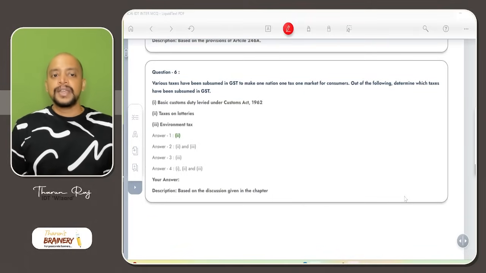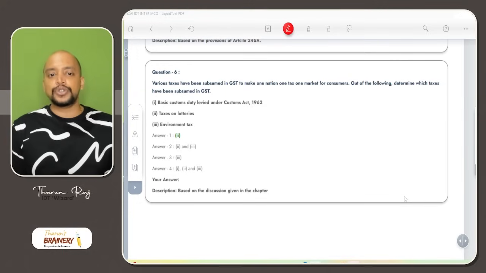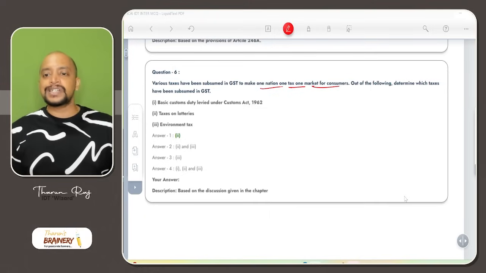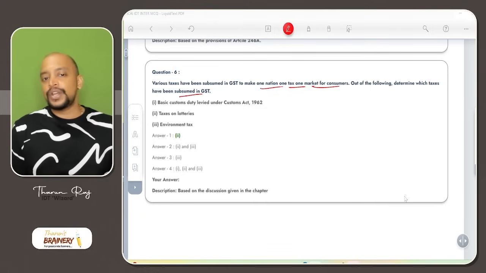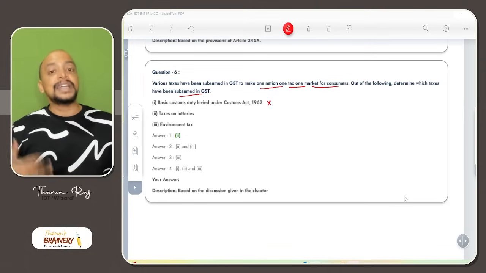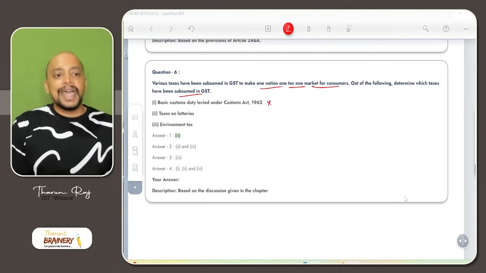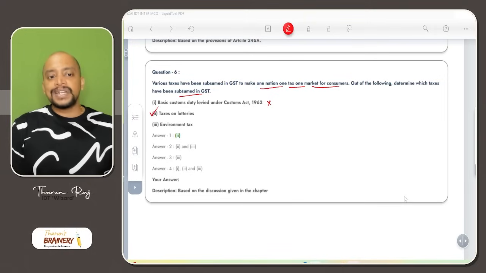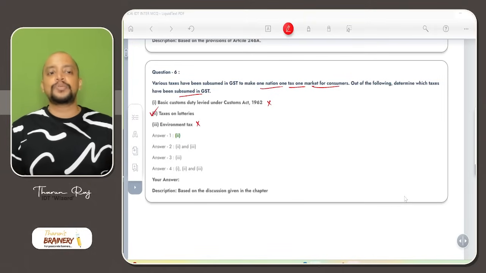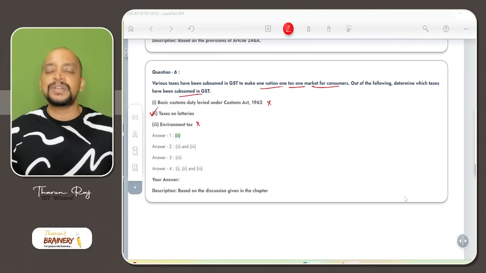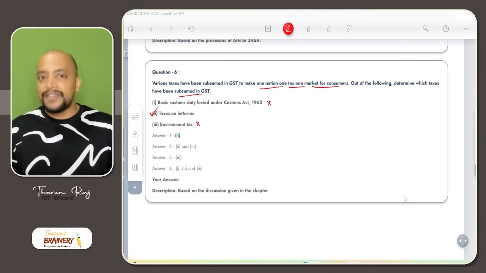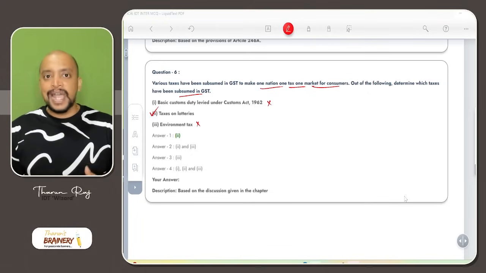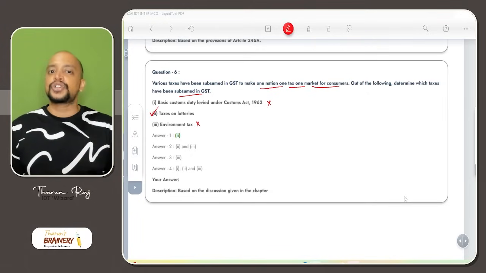Then question number 6: various taxes have been subsumed into GST to make one nation, one tax, one market for consumers. Out of the following, determine which taxes have been subsumed into GST. Basic customs duty: no, it has not been subsumed into GST. It is outside the ambit of GST. And taxes on lotteries: yes. Environment tax has also not been subsumed into GST. What are the indirect taxes levied by state government that got subsumed into GST? Purchase tax, also known as octroi, value added tax, and then entertainment tax, betting and gambling tax, and luxury tax.